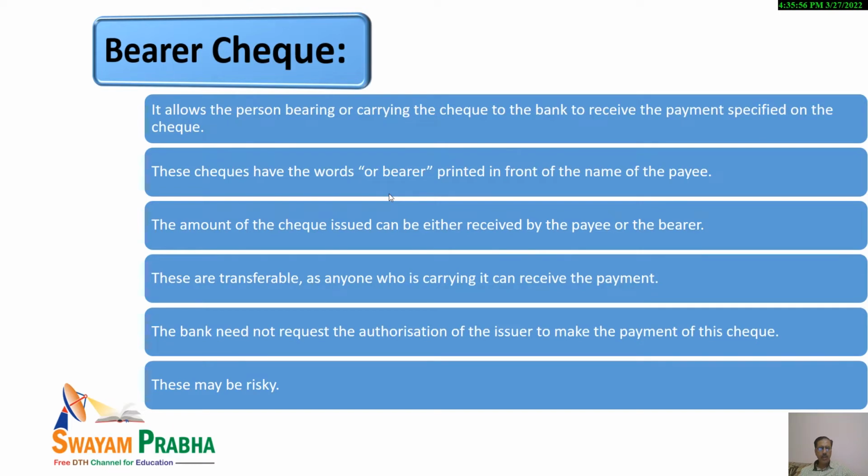Kindly note that bearer checks are transferable, and any person who is having this bearer check can receive the payment, and there is no need to request the authorization of the issuer to make the payment. That is why, dear students, I am telling you again and again that bearer check should be avoided, as these are very risky.